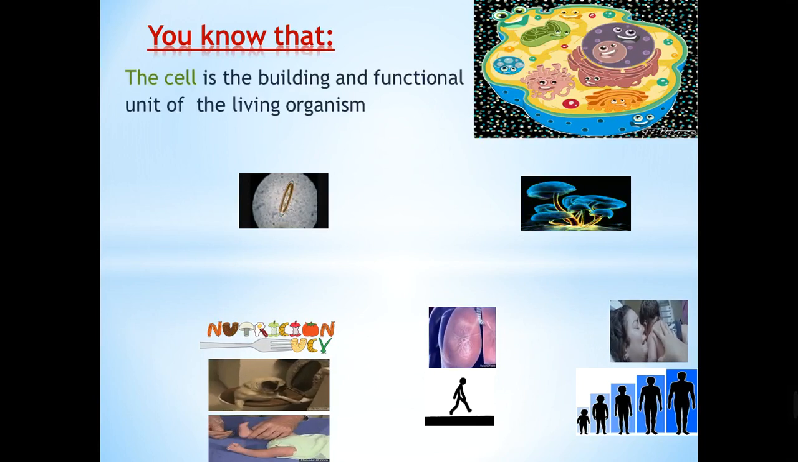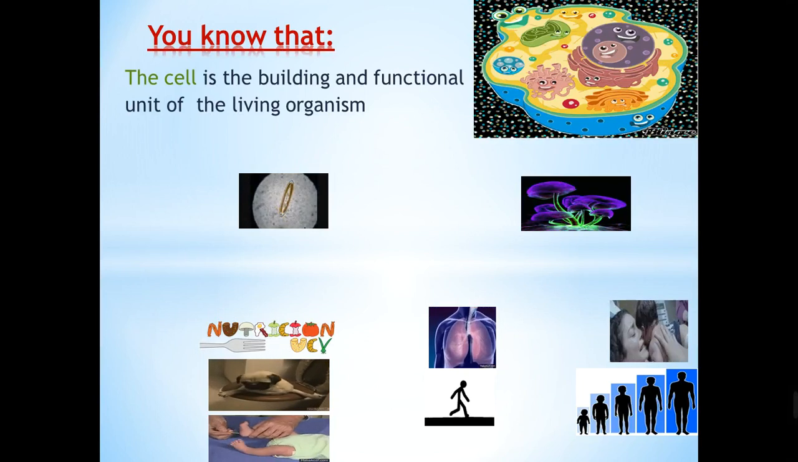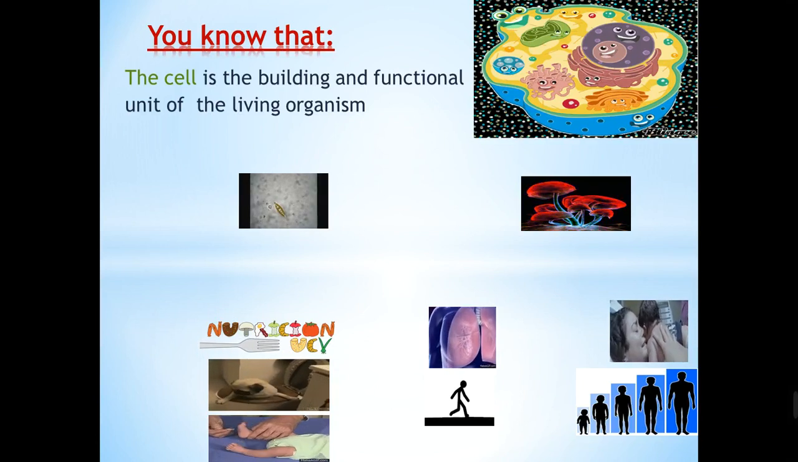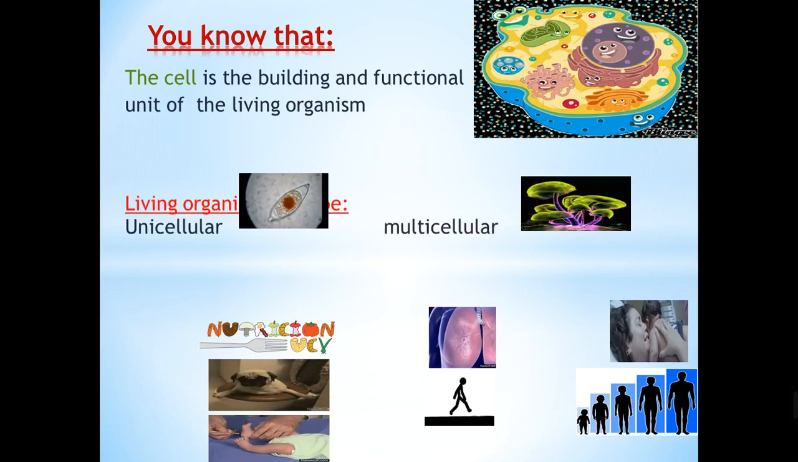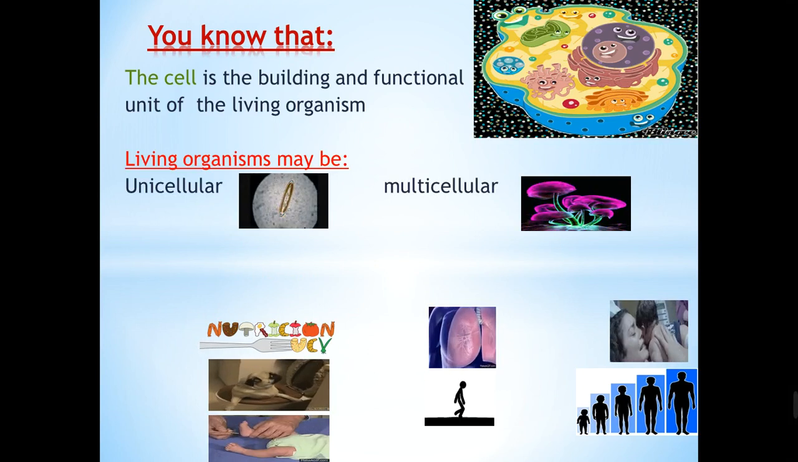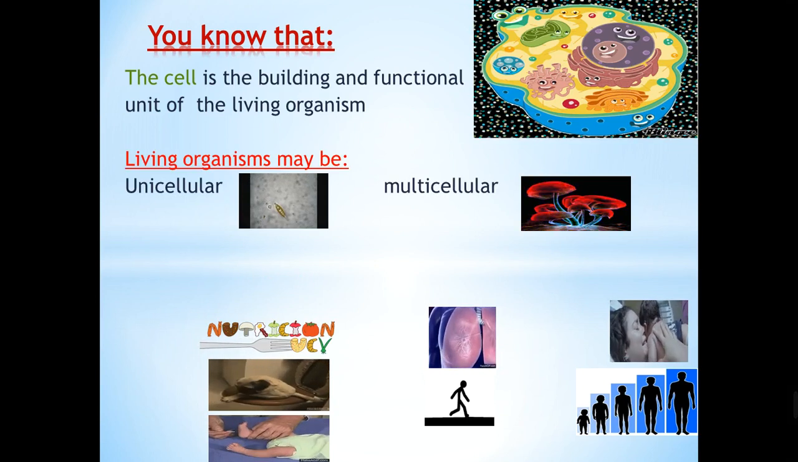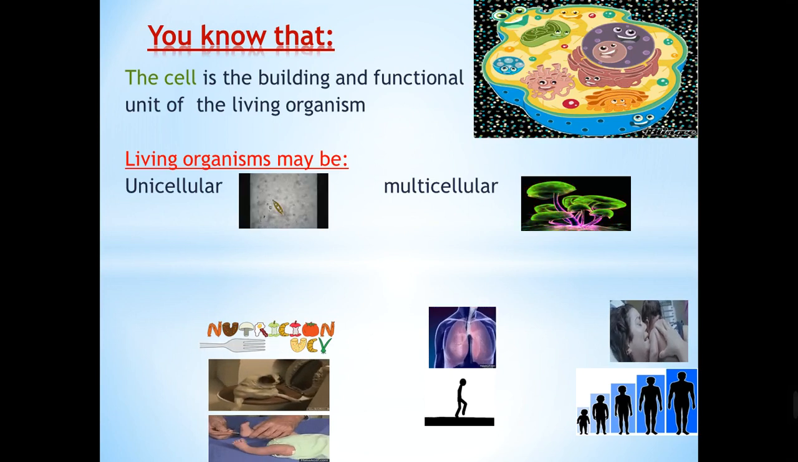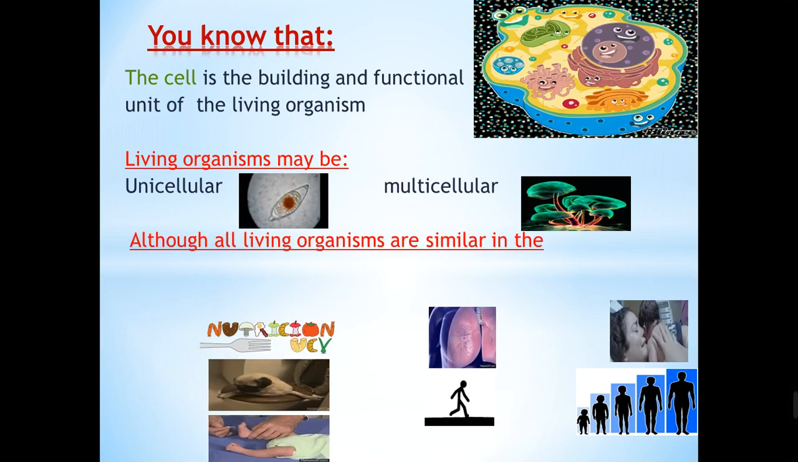Let's start. All of us know that the body of the living organism consists of systems, and the systems consist of organs, and the organs consist of tissues, and tissues consist of cells. So the cells are the building units and functional units of all the living organisms' bodies. The living organisms may be unicellular or multicellular. Unicellular means their body consists of one cell only, so we can see it under a microscope only. And multicellular living organisms have bodies that consist of more than one cell.